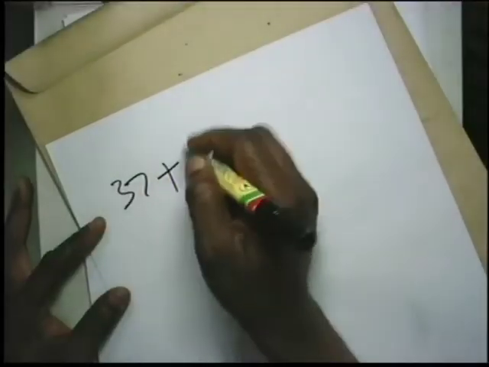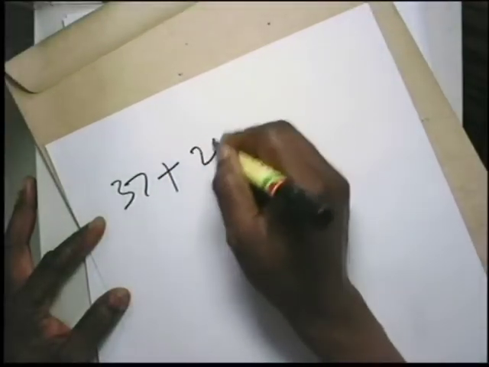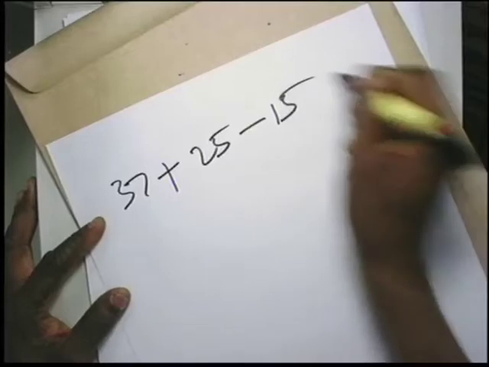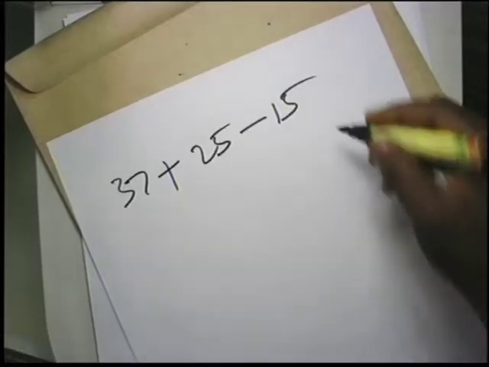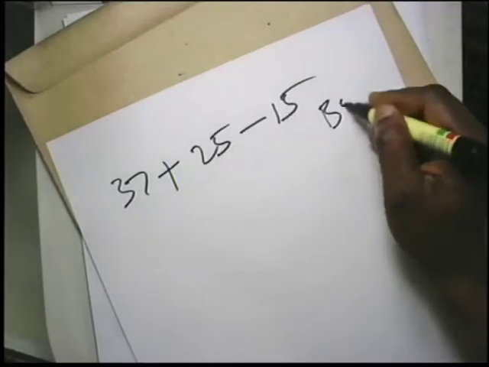These are simple ones that I also noticed many students were not able to do. Let me quickly do about 2 or 3. This one says 37 plus 25 minus 15. You will ask yourself which one you are going to handle first, by virtue of your knowledge about BODMAS.